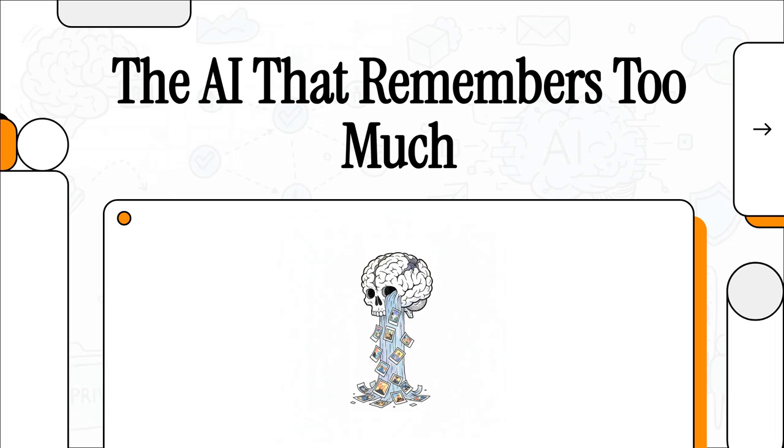Welcome to The Explainer. Today, we're talking about the secret memory of AI. How exactly can a machine that sees pretty much everything also learn to forget the important stuff?